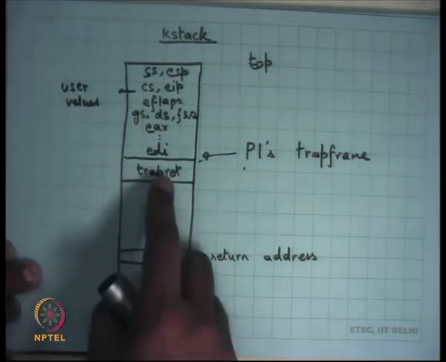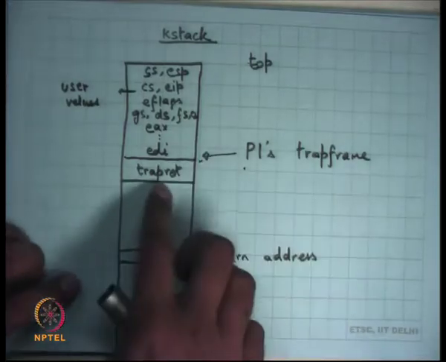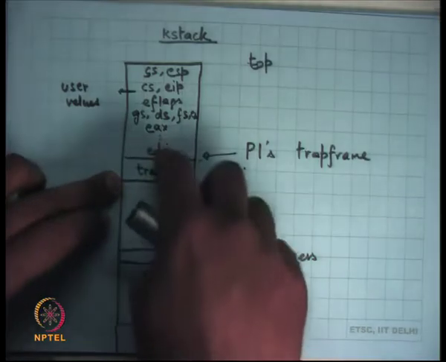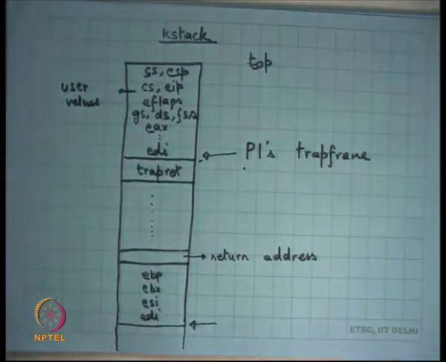So you just, let's say, make a call to another function. But in doing so, you should ensure that the return address that's pushed on the stack is the address of this function called trapret, right? And trapret is going to execute these instructions, which will pop all these registers and call iret, right? So from now on the stack will behave just like it is expected to behave in case of function calls.